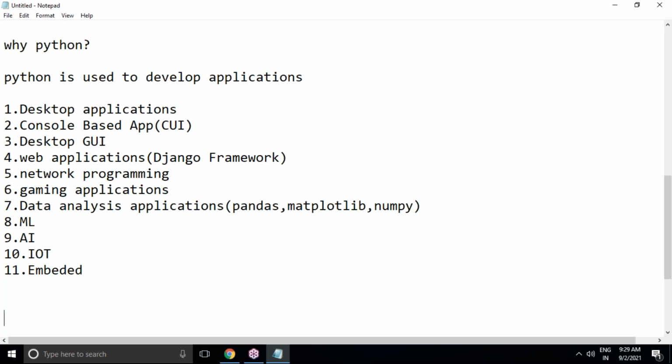maximum contribution will come from Python libraries only. Once we download and install Python software, you get plenty of libraries. Using those libraries, your contribution will be only a little bit. You have to add some extra code to fulfill your application development. So that is the main criterion. Why is Python easy? Because maximum libraries come with the Python software once we download and install it, and minimum contribution is required from your side, because according to your application, you only have to write a small script.